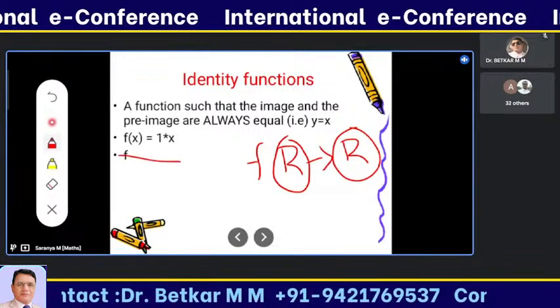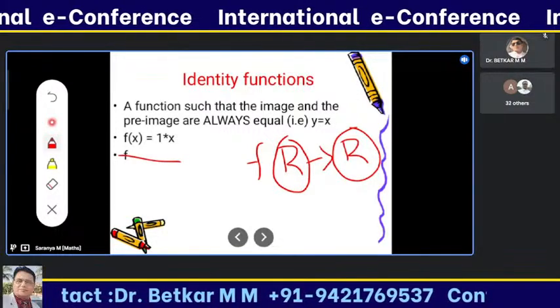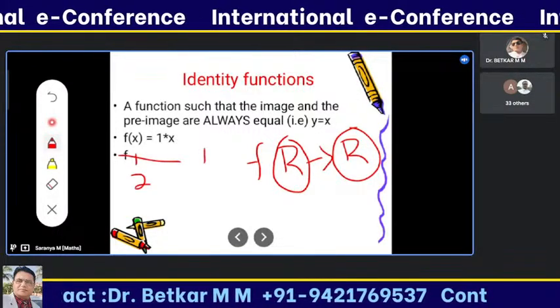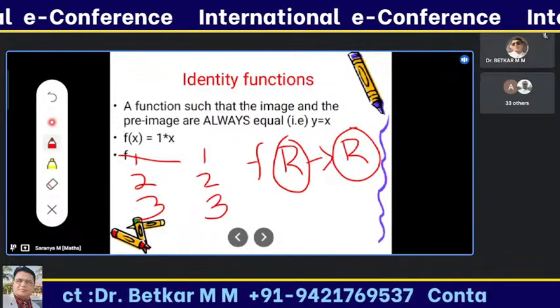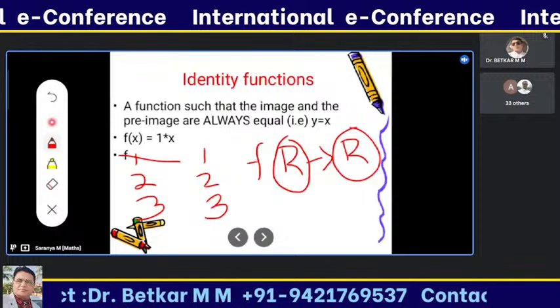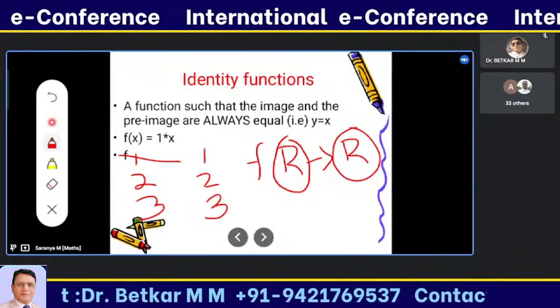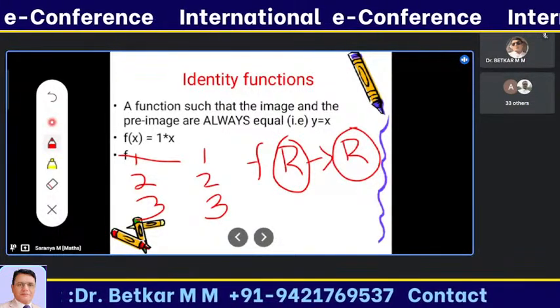This is the condition. When I substitute 1, I get the output 1. When I substitute 2, I get output 2. When I substitute 3, I get 3. So all the elements are mapped with themselves. So it is called an identity function.